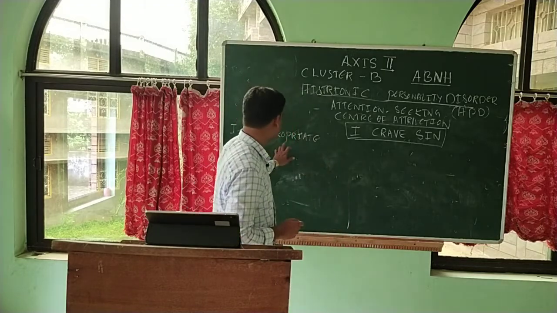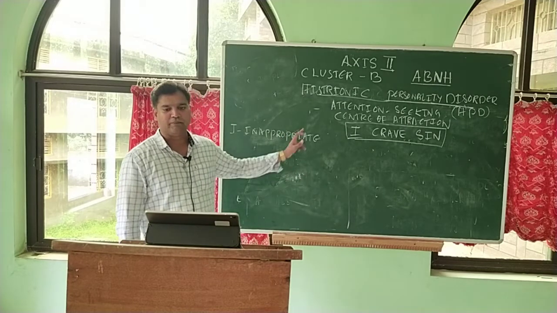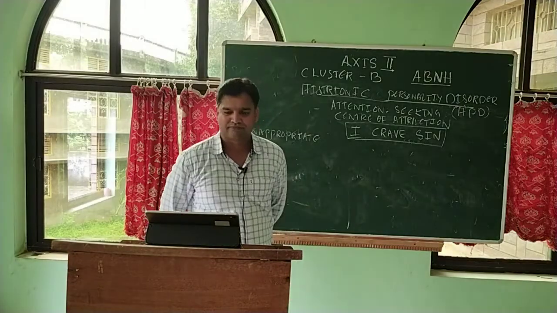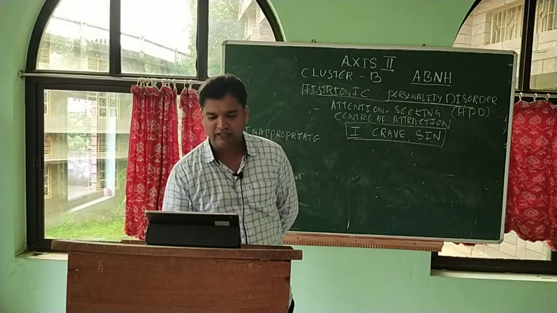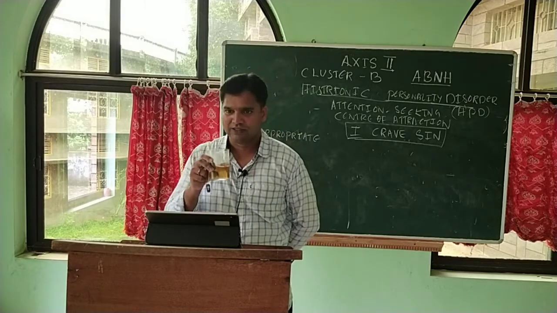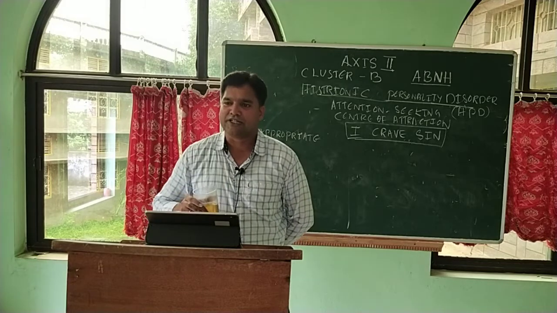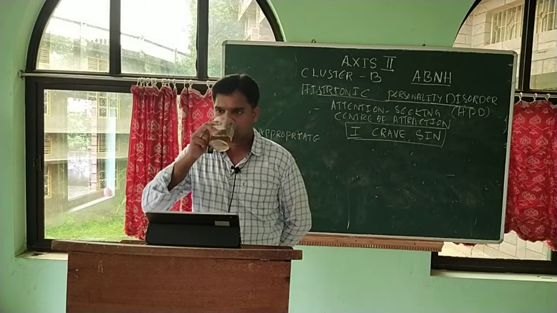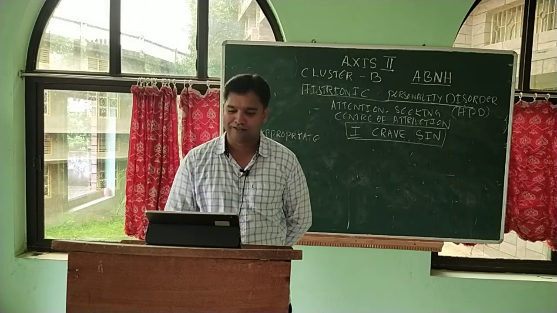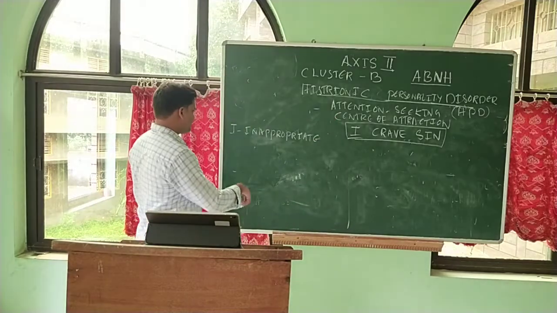So they have a seductive and provocative personality. That's the inappropriate behaviors. So I stands for inappropriate behavior, seductive and provocative. Why do they do it? They want to get attention, otherwise they get tension. Then C stands for, again, center of attention, center of attraction.